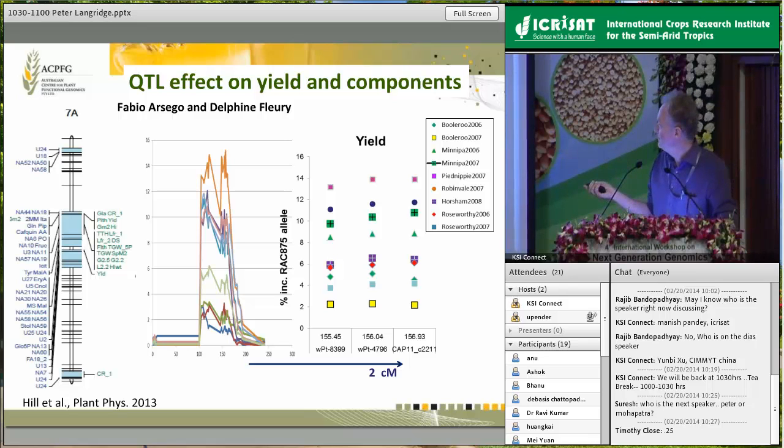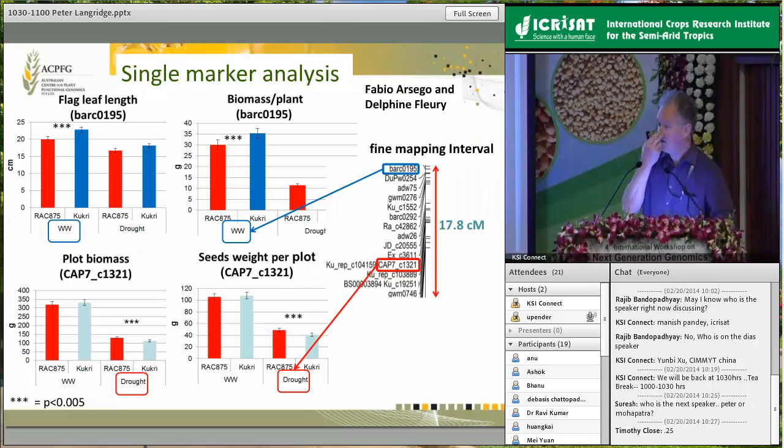In fact, this one down here that was showing very little variation, the average yield at those sites was over 4 tonnes, which for us is pretty good. So there's clearly a correlation between the severity of the stress and the performance of this particular QTL. But the other thing we can do is to try and tease apart different components.